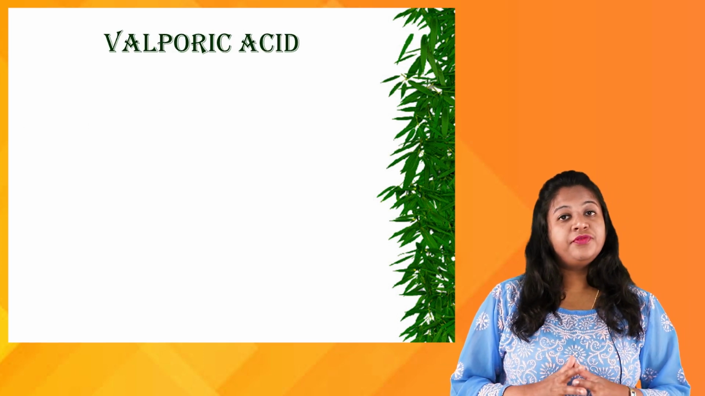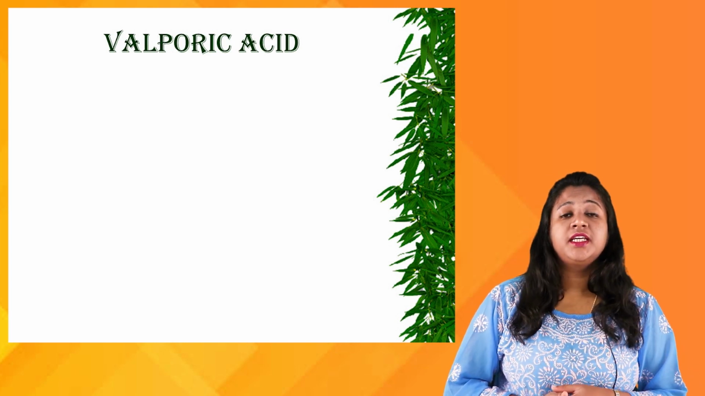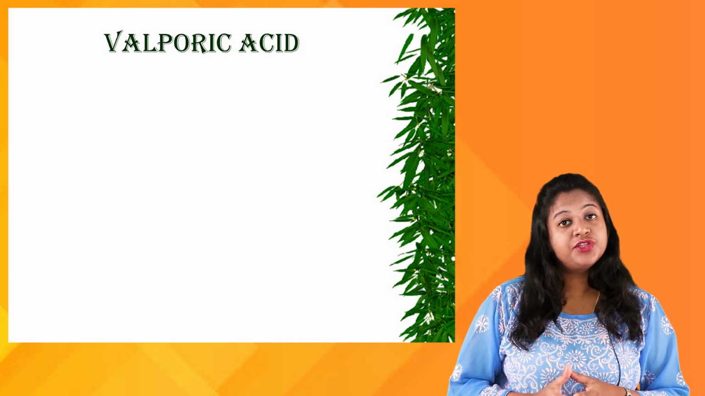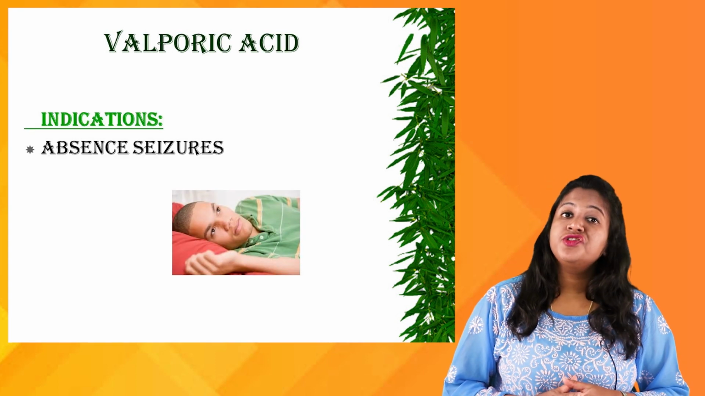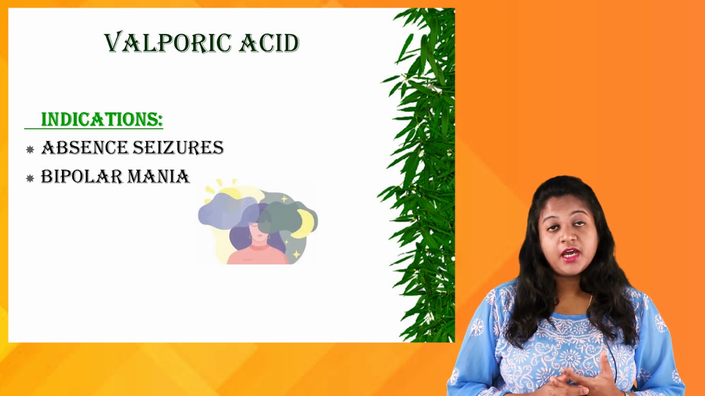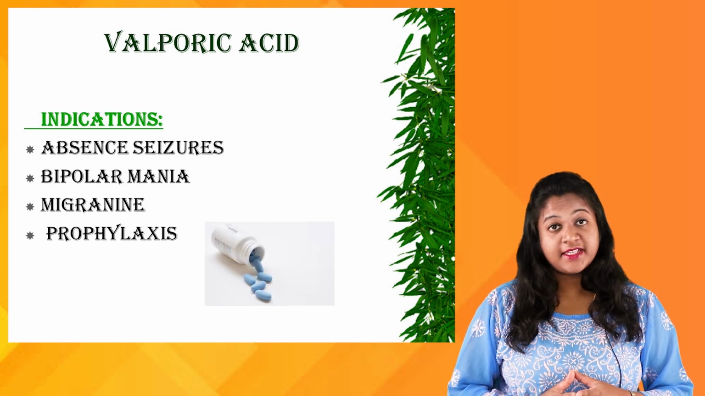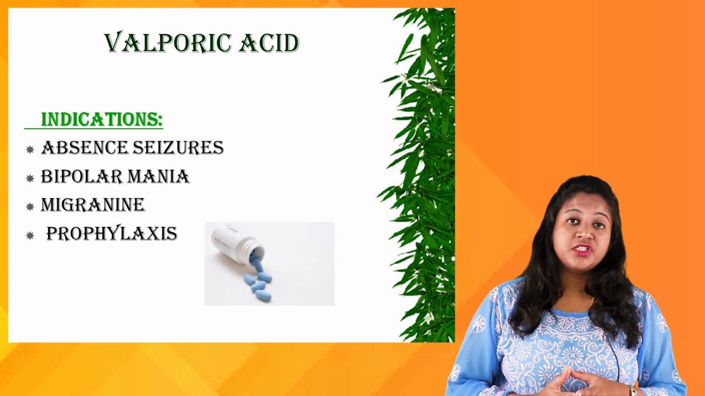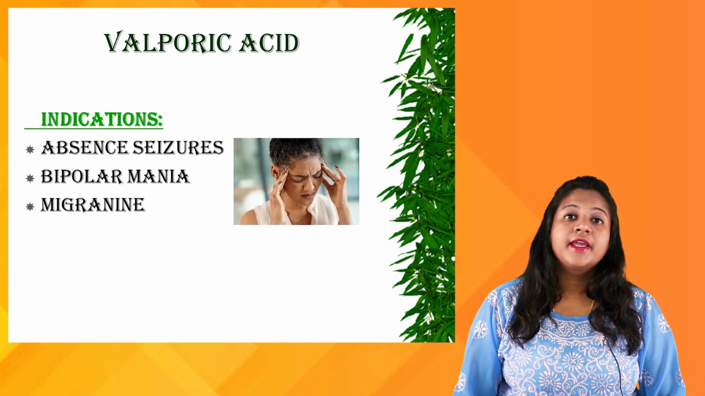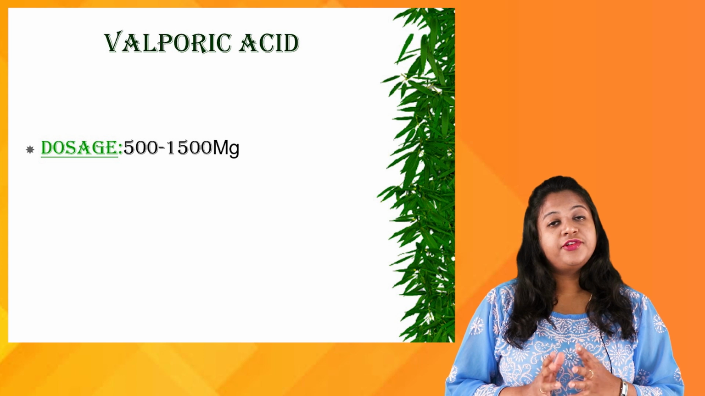Moving on to the next group of drugs is the valproic acid or the sodium valproate. It is a widely used drug for treating the convulsions. Let us see the indications of valproic acid. It is used in the absence seizure, bipolar disorders, especially the mania. It is also used in certain migraine conditions and also as a prophylaxis to prevent the occurrence of the seizure in certain conditions. This drug, sodium valproate or valproic acid, can be used. The average dosage of the drug is 500 to 1500 mg.